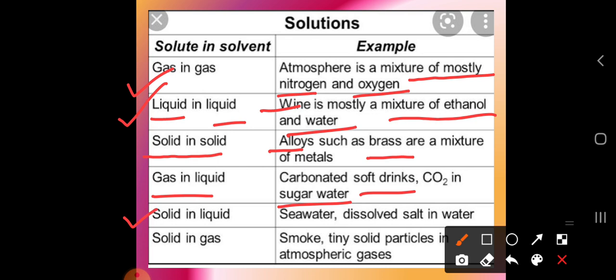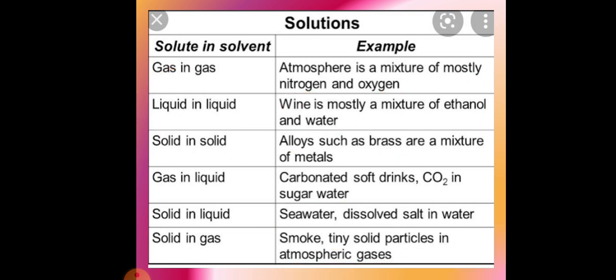Next example is solid in solid. So what is this? Sea water, dissolved salt in water. Okay, so usually sea water contains salt. So here the example is solid in liquid. Next example is solid in gas. Okay, so here you can take the example of smoke, tiny solid particles in atmospheric gases. Okay, so these are the examples of solution.